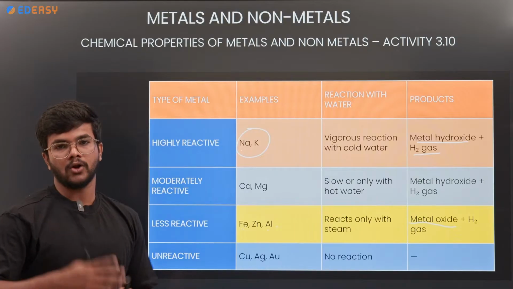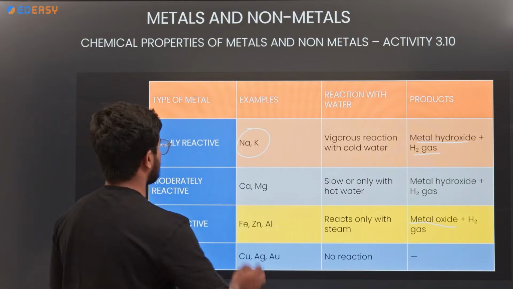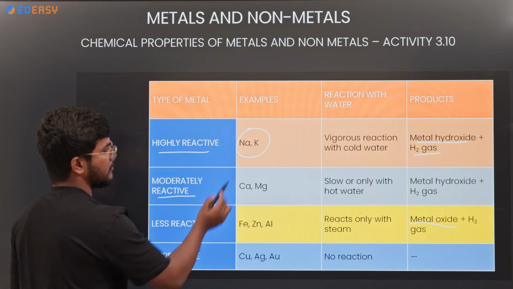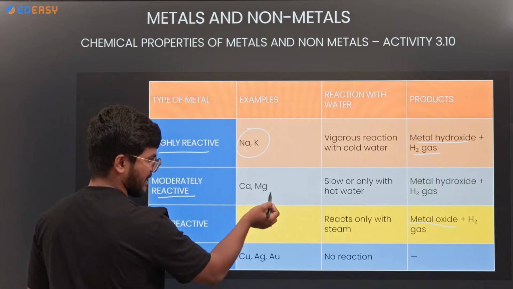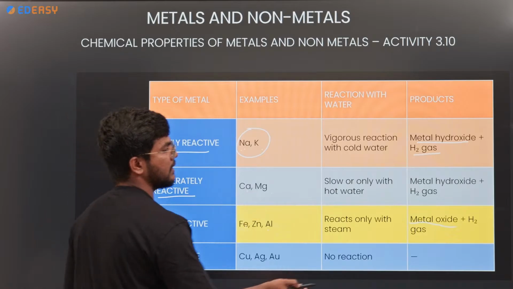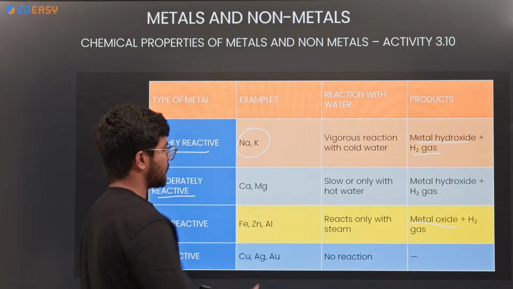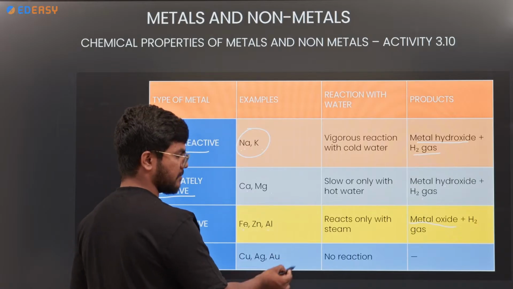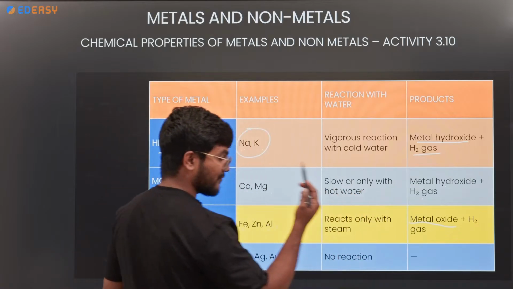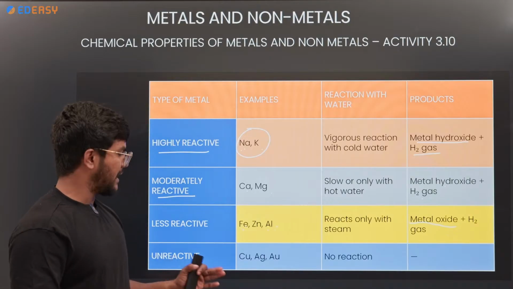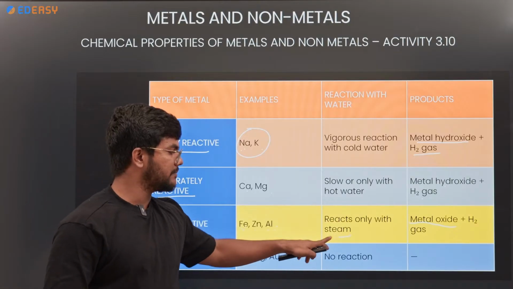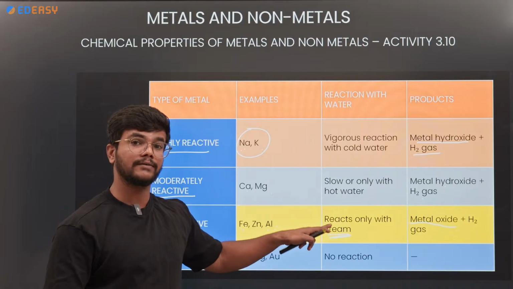But in the case of high and moderately reactive metals, sodium, potassium, calcium and magnesium will give you metal hydroxide plus hydrogen gas. Whereas iron, zinc, aluminum will not react with water directly; they will react only with the steam.